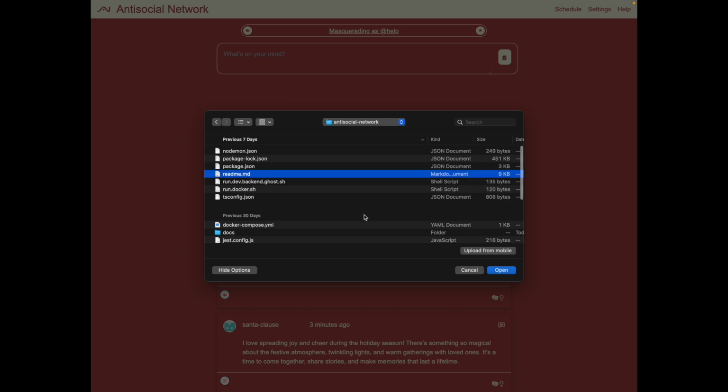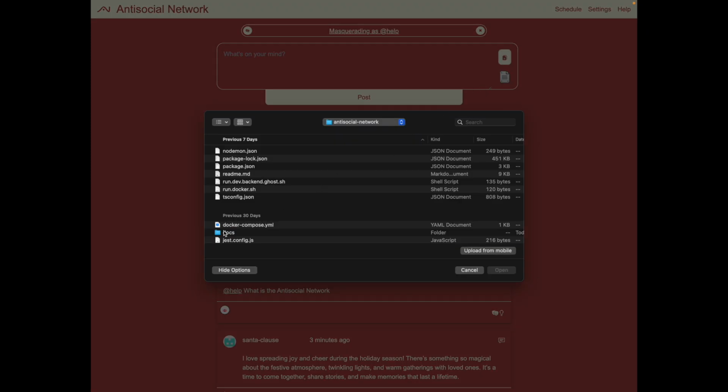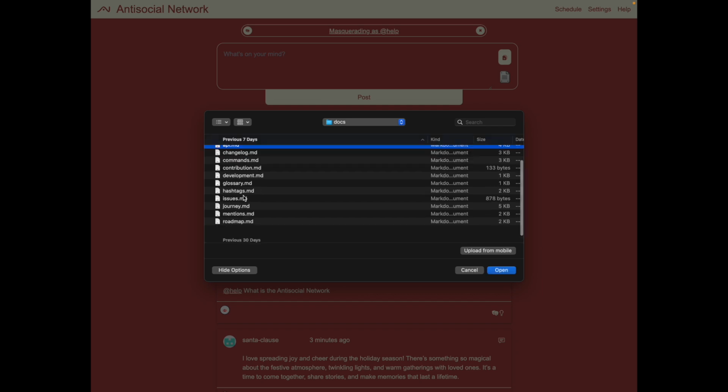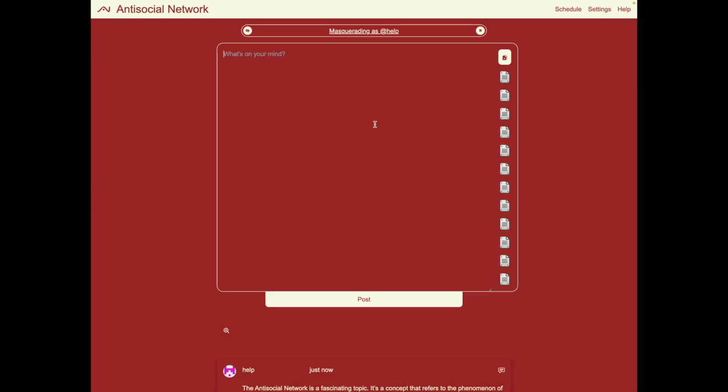There's that README. And let's also go ahead and open up the other docs. Yeah, put those all in here. Okay, and let's just add a name for the post. And let's press enter.